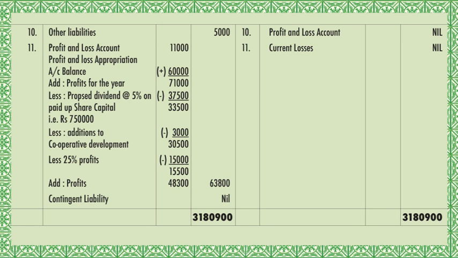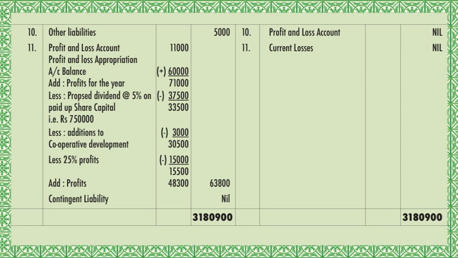Any other fund or any reserve which has been proposed by the director, like cooperative development fund, was proposed, so that also will be deducted. That is nothing but 3,000 given in adjustment. 33,500 minus 3,000 gives you 30,500.